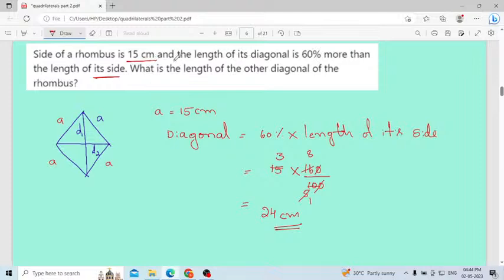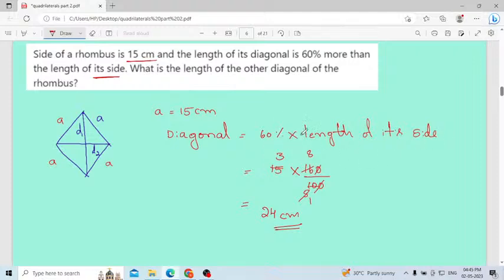But here the length of its diagonal is 60% more than the length of its side. They are comparing 60% more. Therefore, you have to multiply because they are given in terms of percentage. That's why 60 percentage of this one.